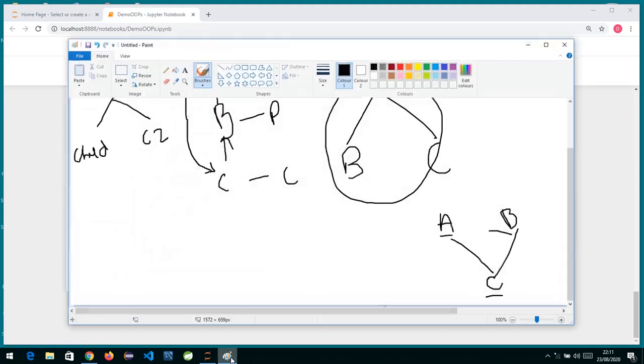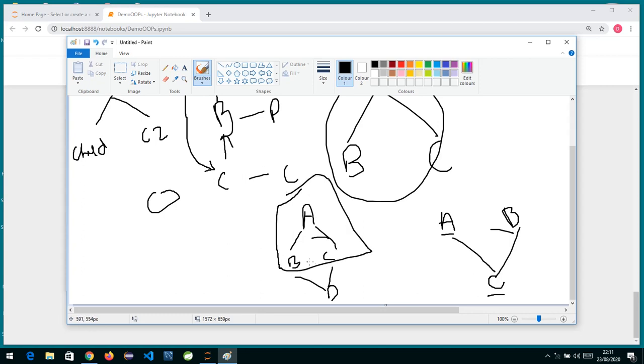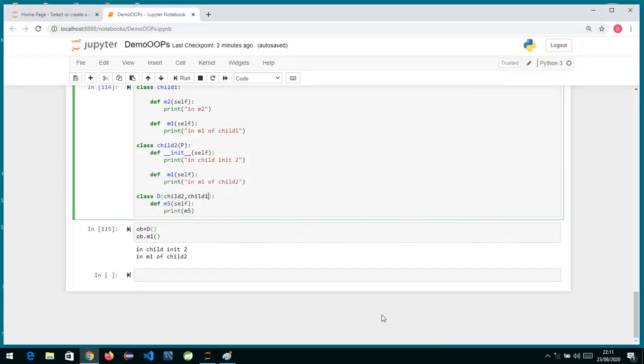Hybrid inheritance basically means, if we draw this structure this way, you have a parent A, and A has 2 children, that is B and C, and from B and C comes D, which is a combination of hierarchical plus multiple. This is also called the diamond problem. So B and C have a common parent called A, which is the hierarchical type of inheritance we have learned. And from B and C you have D over here, so it is a combination of hierarchical plus multiple, and this is also called hybrid. So hybrid is also possible over here.